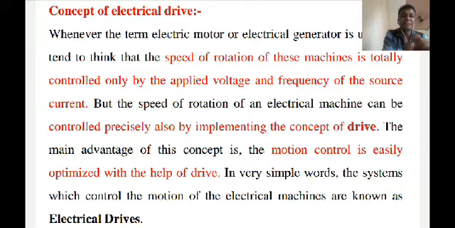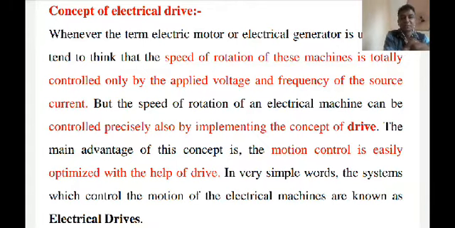An electric drive which requires an AC supply, either single phase or three phase, is known as an AC drive. An electric drive which requires a DC source is called a DC drive. For AC drives we generally use AC machines, and in DC drives we generally use DC machines.